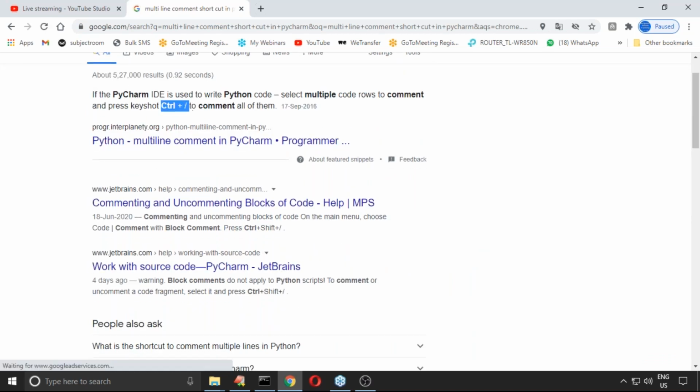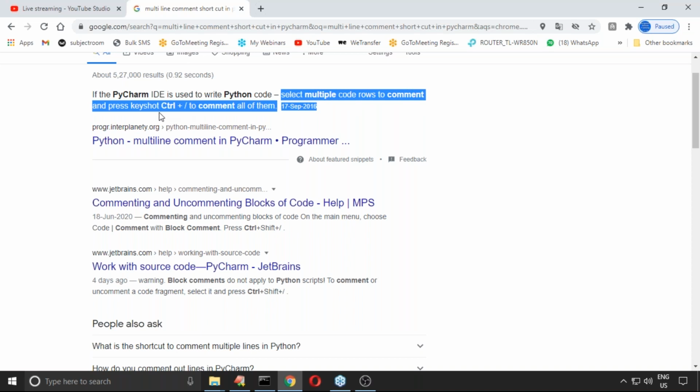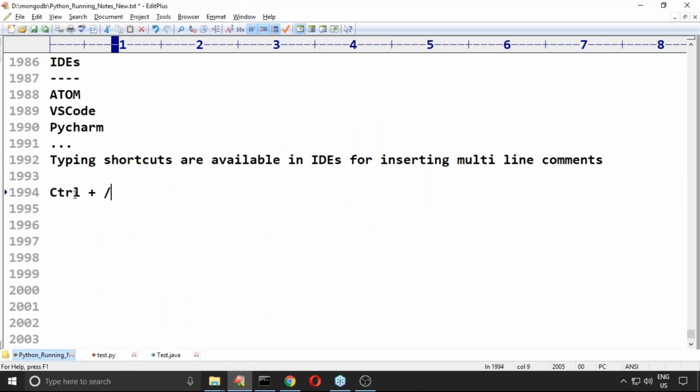Please observe: select multiple rows to comment and press control plus forward slash. If you use this, then automatically all the selected lines will be commented.